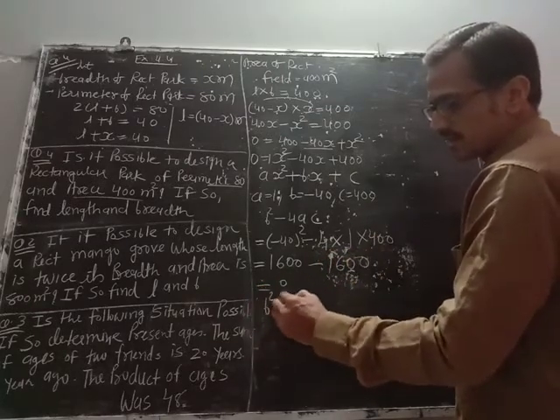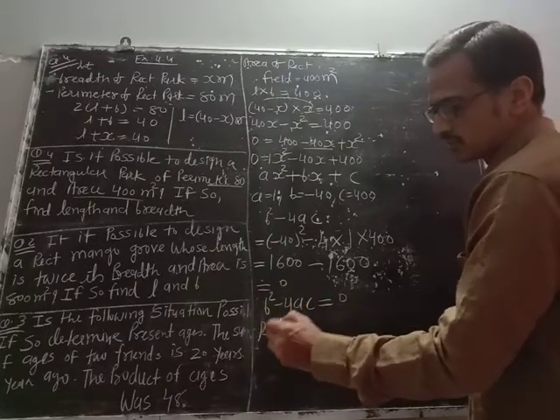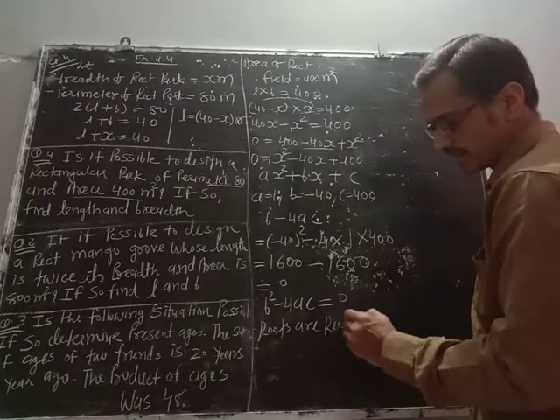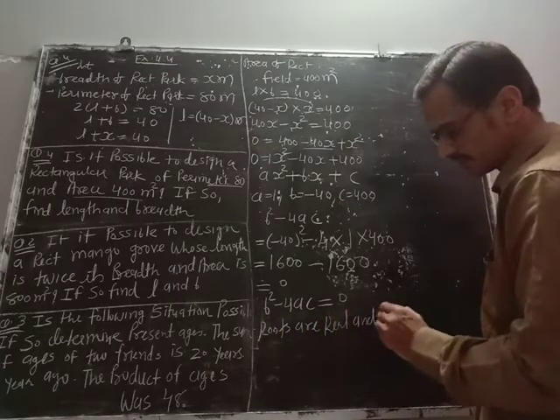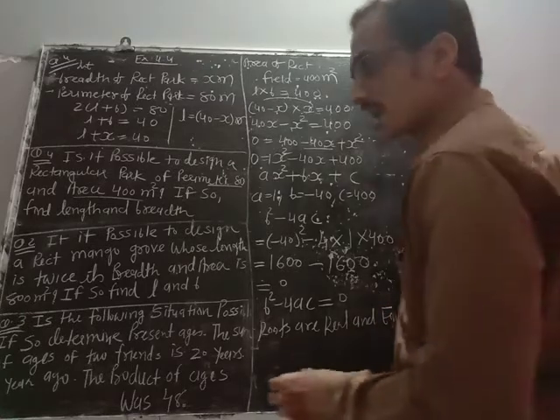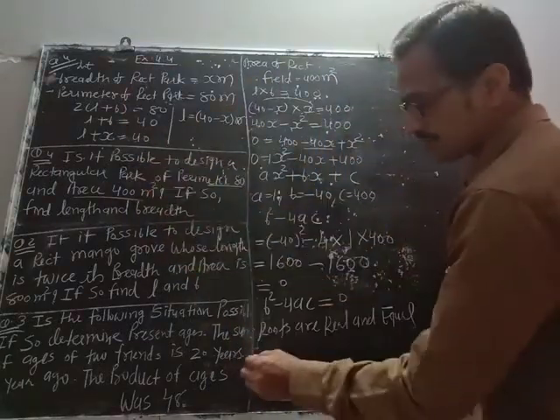So b square minus 4ac equals 0. So roots are real and equal. So here we can find out roots. So what we write? Yes, it is possible to design a rectangular park.